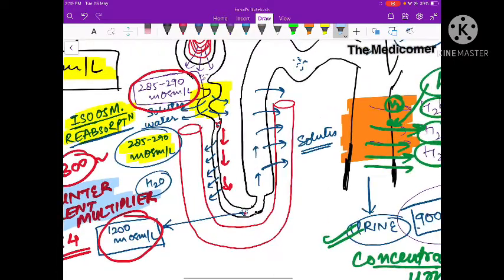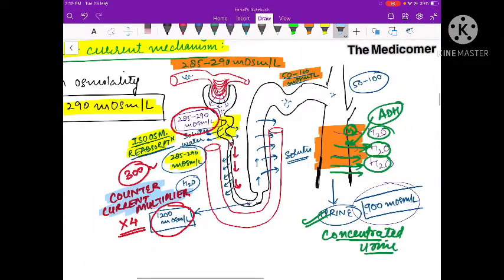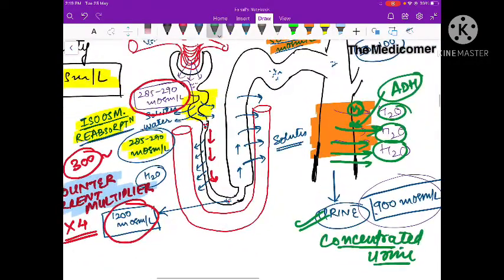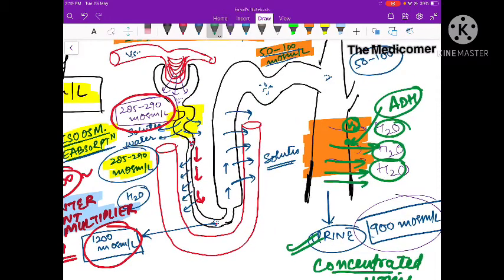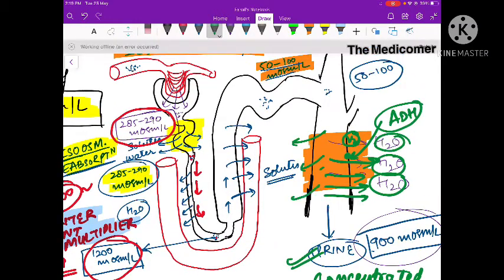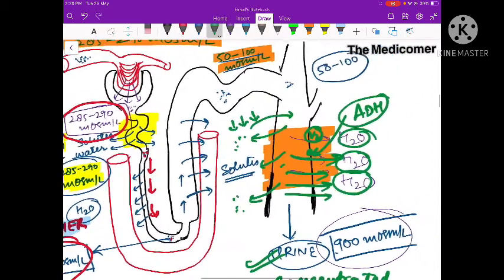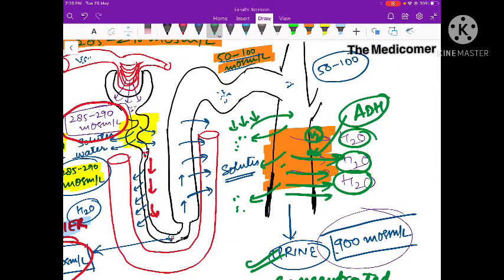Now let's go to another component of the countercurrent mechanism. The point here is that once ADH acts on the distal nephron, there will be reabsorption of water from this side. This water will initially go into the interstitium. But if the concentration of fluid present in the interstitium is less, this water will again diffuse back into the collecting duct, because here the concentration is less.